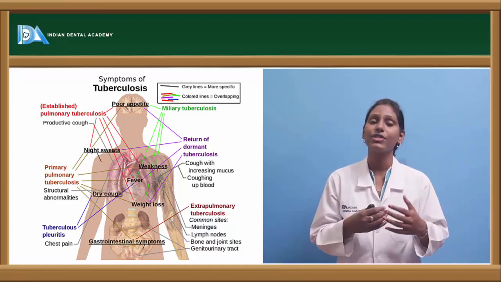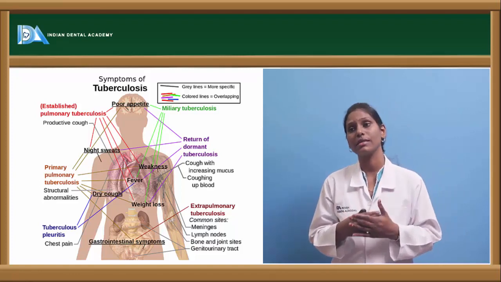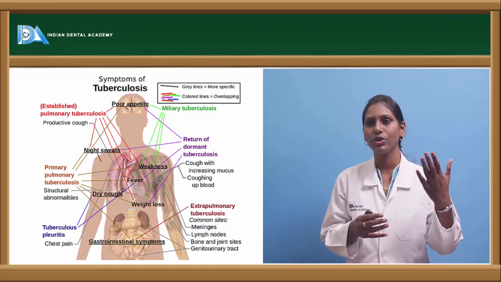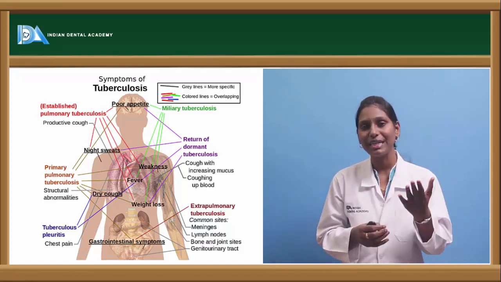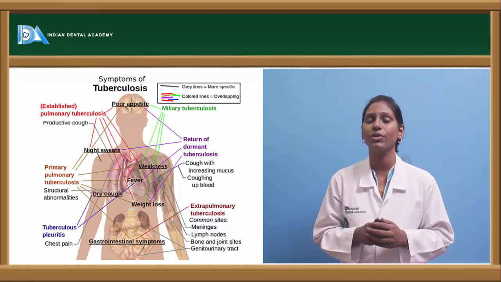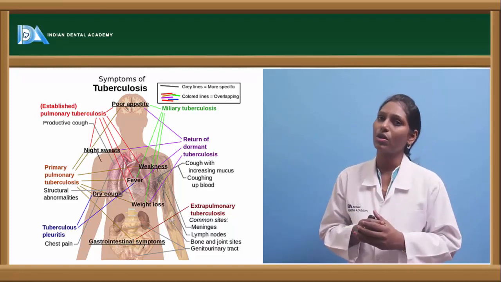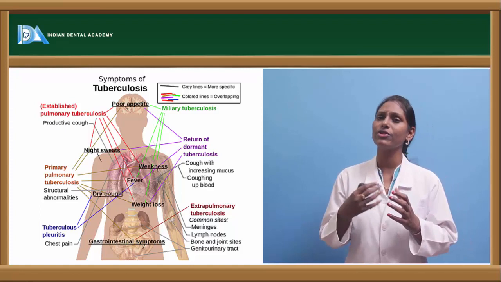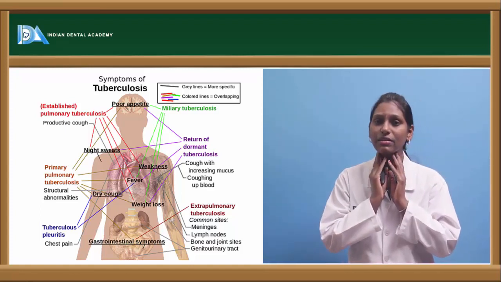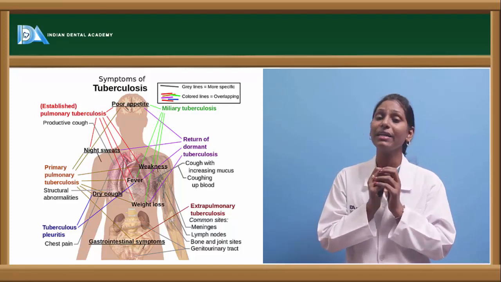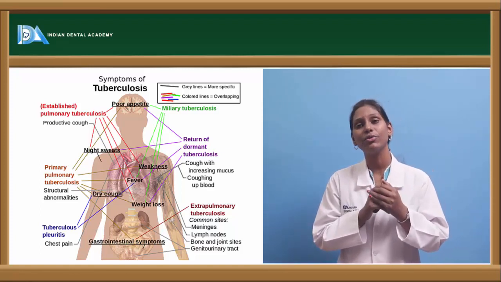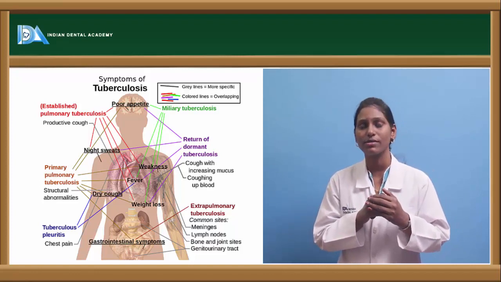There are some other conditions called extrapulmonary tuberculosis. In extrapulmonary tuberculosis, the main sites are the meninges, which can lead to tuberculous meningitis. Lymph nodes are most commonly involved. How do these lymph nodes usually manifest in tuberculosis? They are tender, swollen or enlarged, and they have a characteristic feature of matting. Matted lymph nodes are a characteristic feature of tuberculosis.